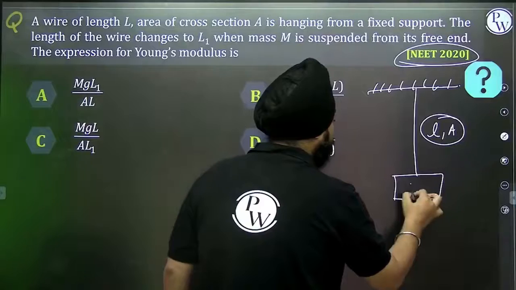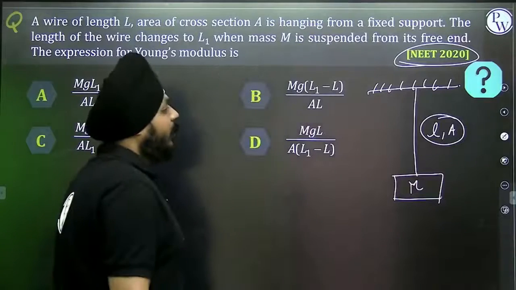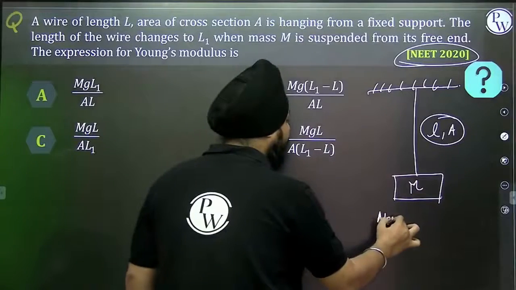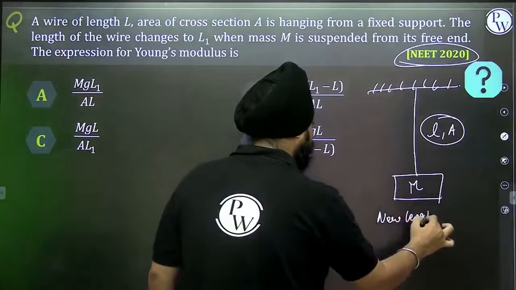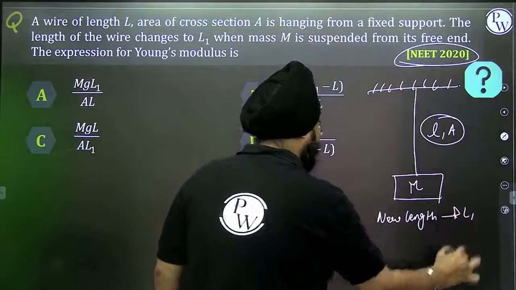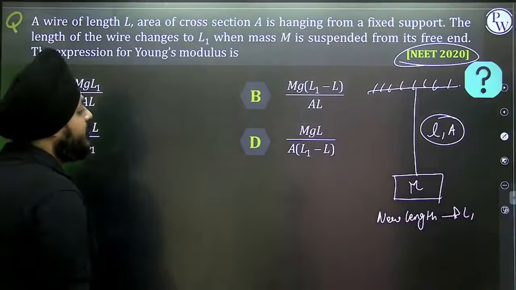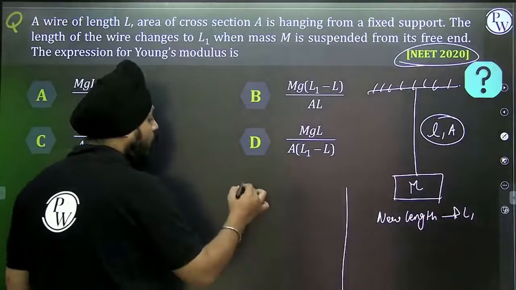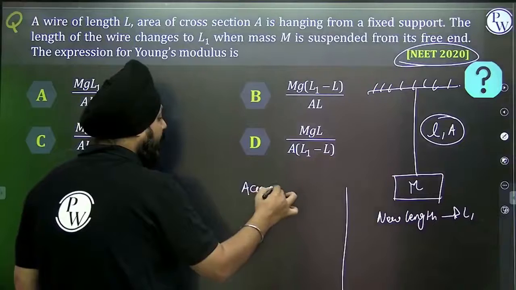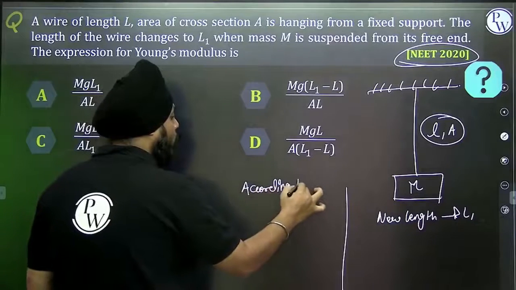The expression of the Young's modulus is very simple, Hooke's law.